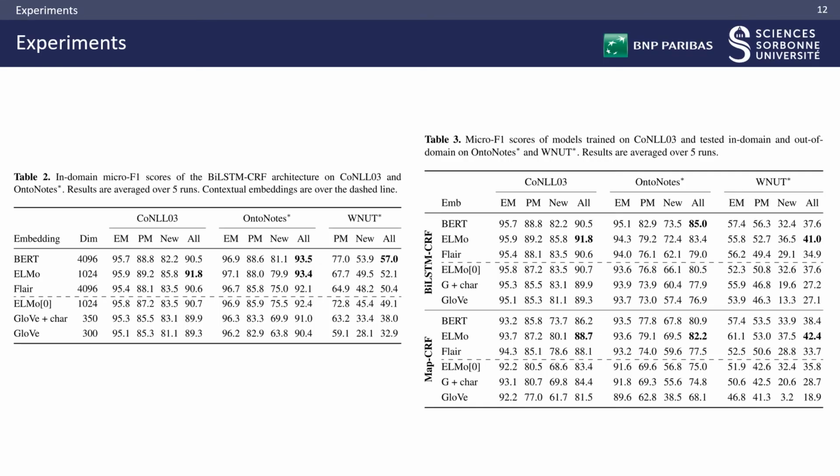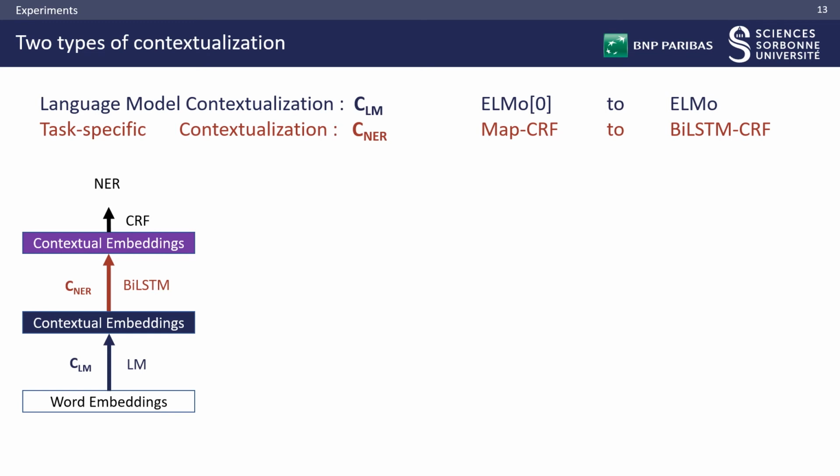Let's now move to the experimental part. We compared six word representations: GloVe, GloVe plus a character BLSTM, ELMo0, ELMo, Flair, and BERT, on the three previously described datasets. I invite you to read the paper for the detailed results, but in the interest of time, I will focus on ELMo's representations. The BLSTM language model in ELMo is not very different from the BLSTM in the NER model. Both enable to incorporate contextual information from word representations. Their main difference is in the way they are trained.